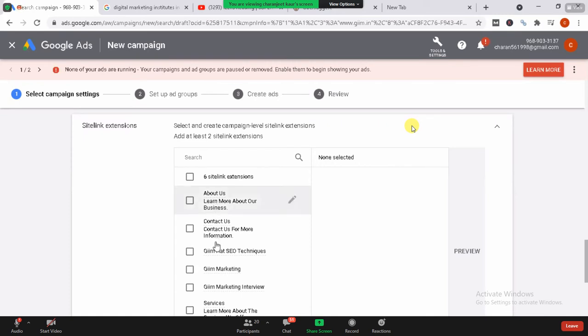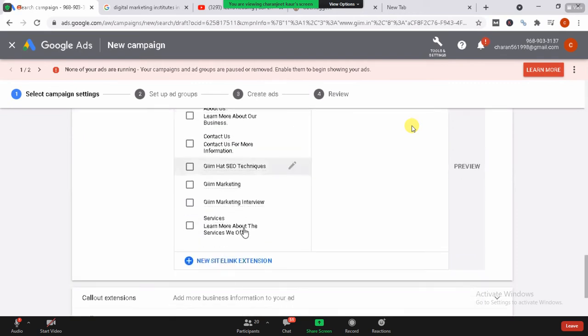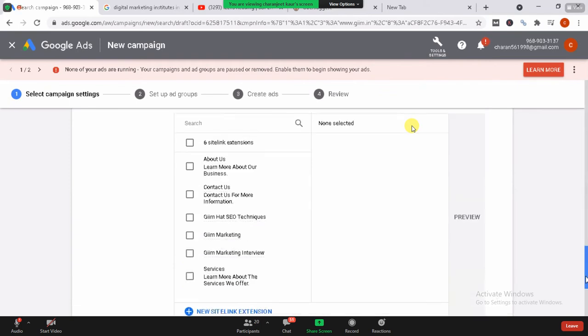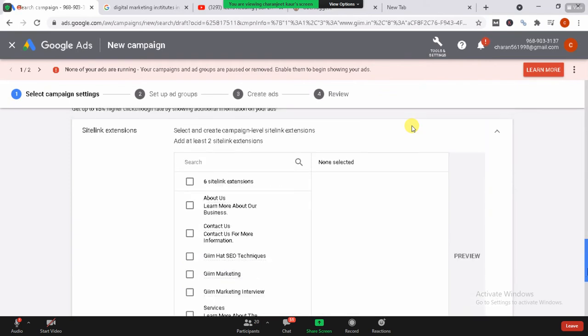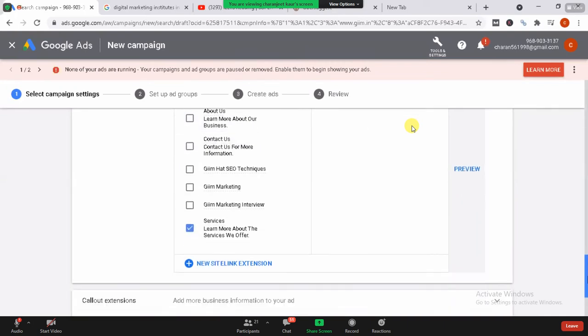So they have fetched six types of information. Firstly, the about us page, contact us page, SEO techniques, digital marketing interview, and services. They are fetched, so I can select any of them. It depends on me what kind of site link extensions I need to share. Like with site links, I hope you know, you want to tell about relevant and good information. So I'm going to provide the services section over here.